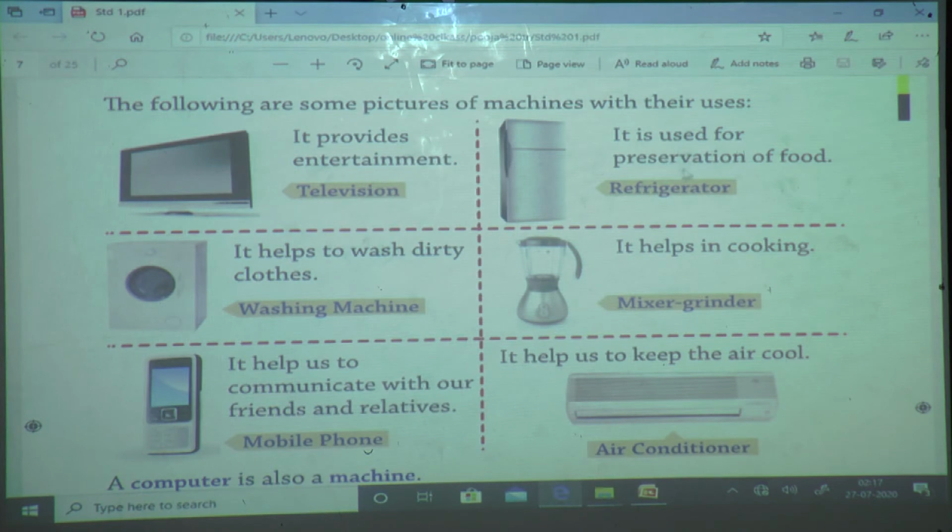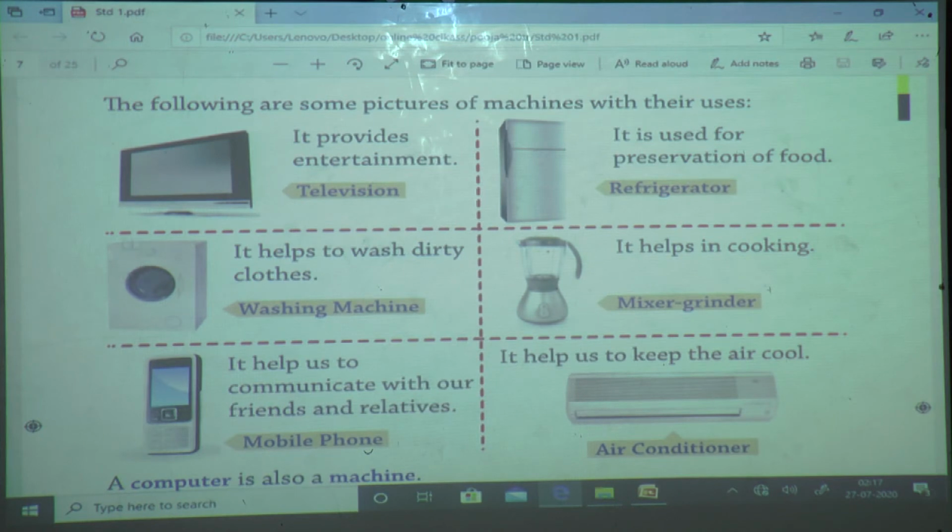It is used for preservation of food. It stores our food fresh for longer. It is used for preservation of food. It stores our food as it is.